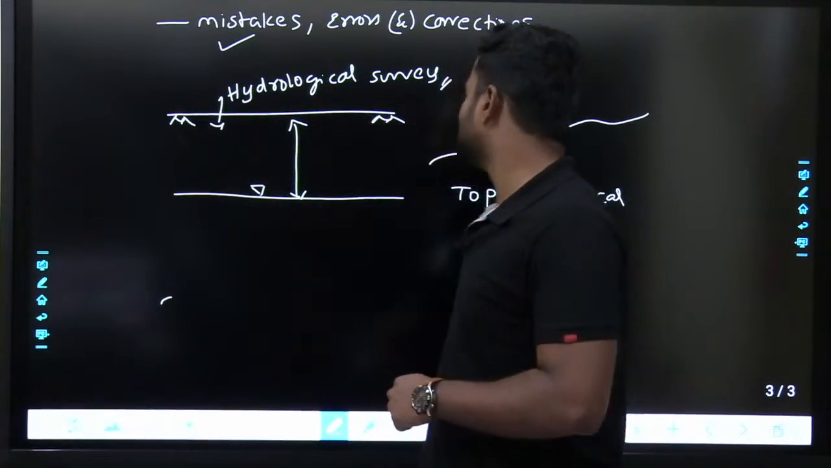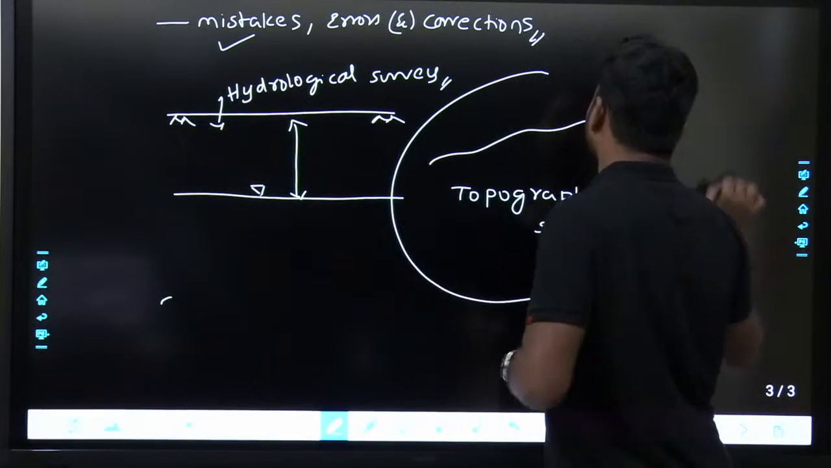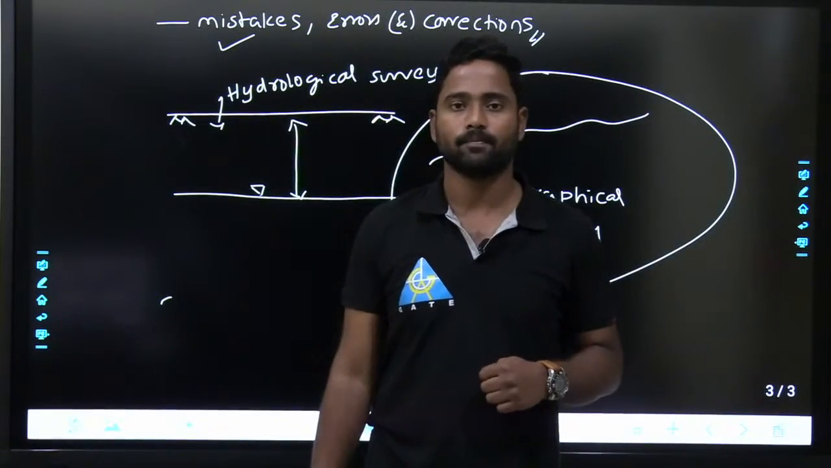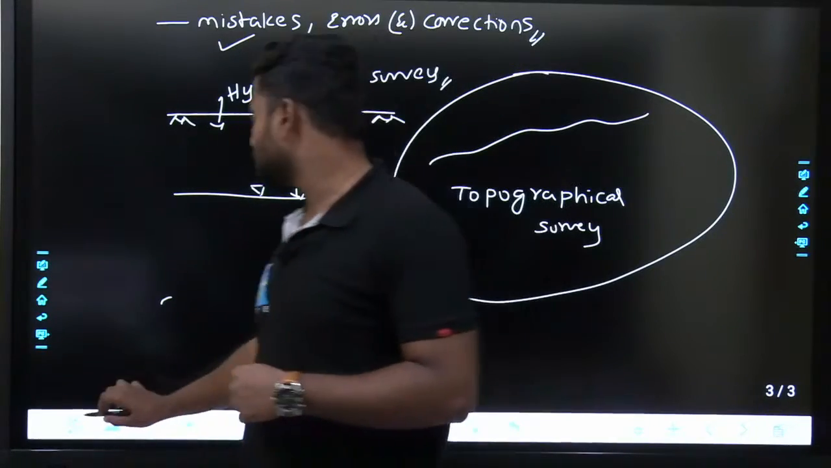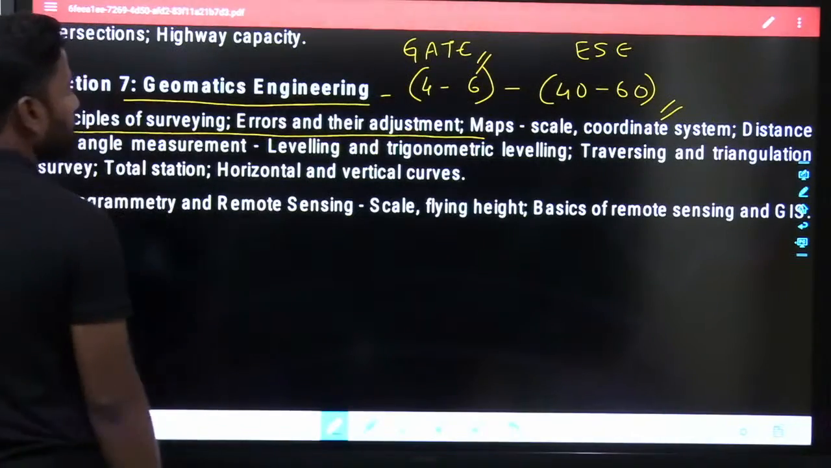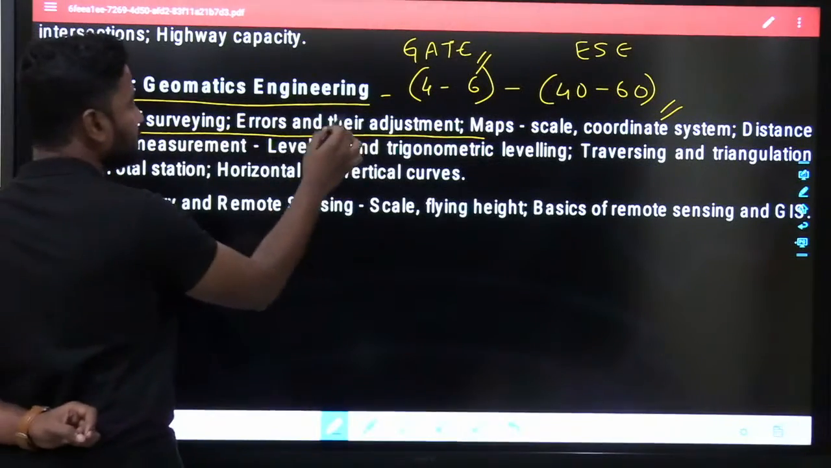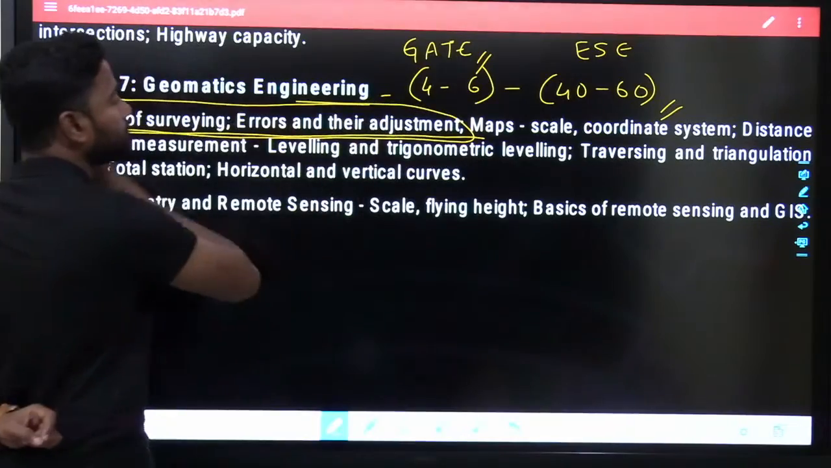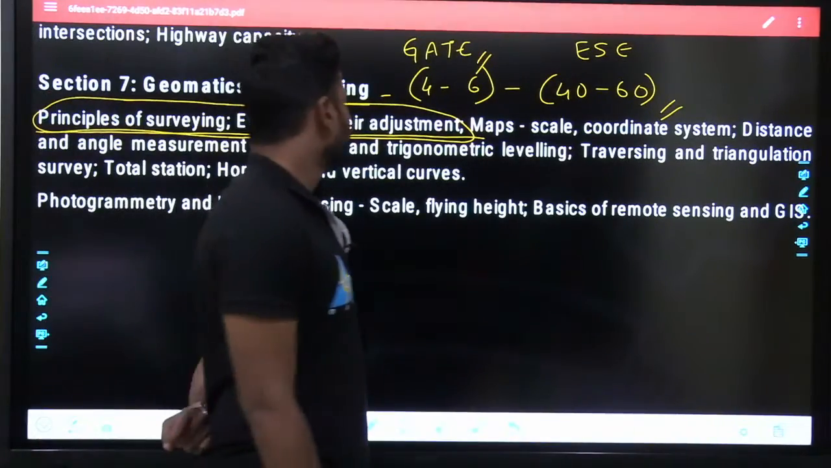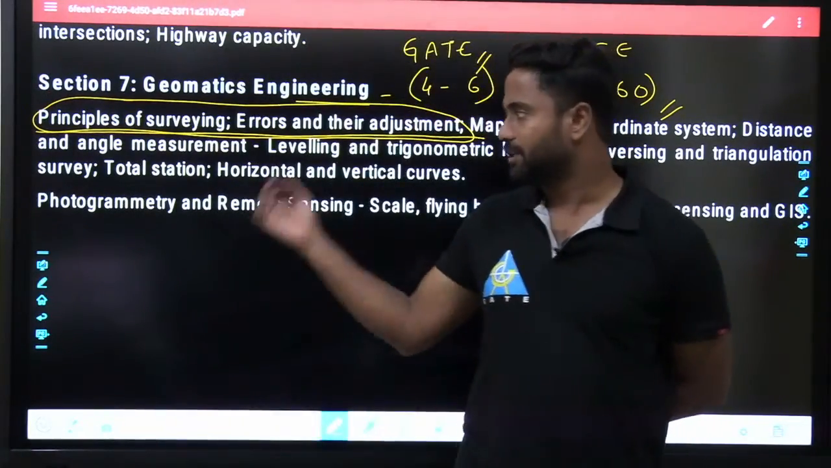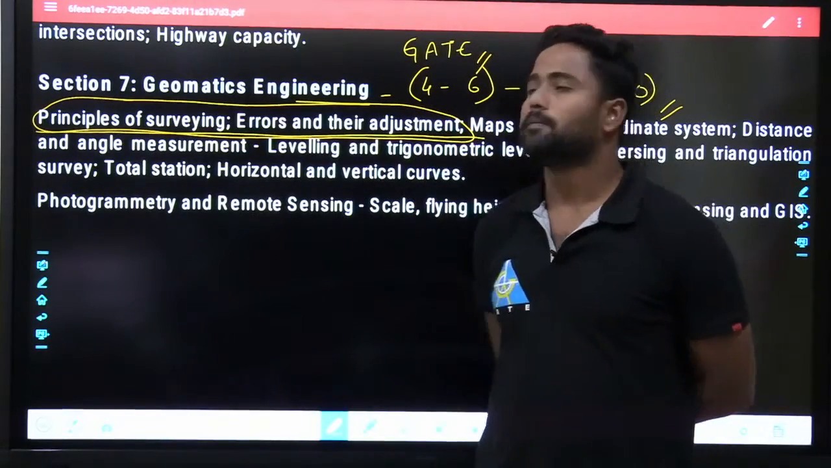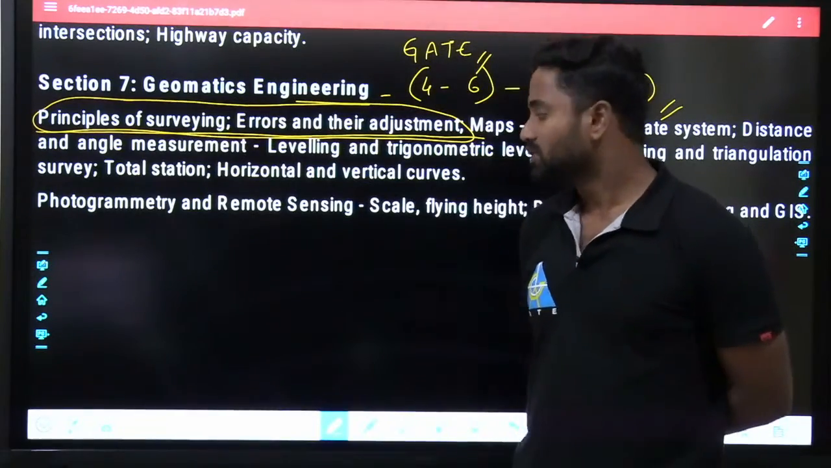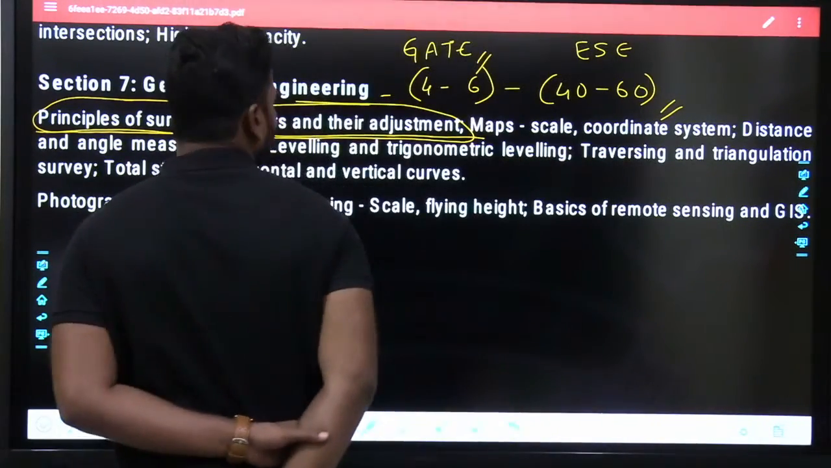Topography or terrains is the one which we are going to discuss in our concepts. Fine. So this comes in the basic concepts. In the basic concepts, I'll be covering principles of surveying, errors and adjustment, errors, correction, everything. So all these things come under basic concepts. Fine. So the next one, if you ask me,